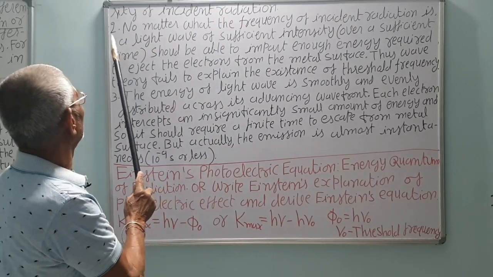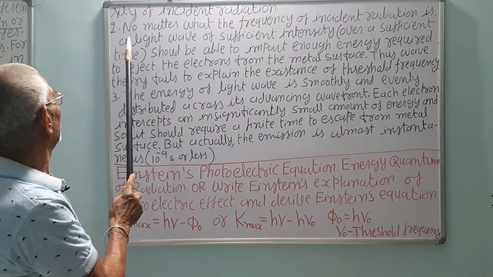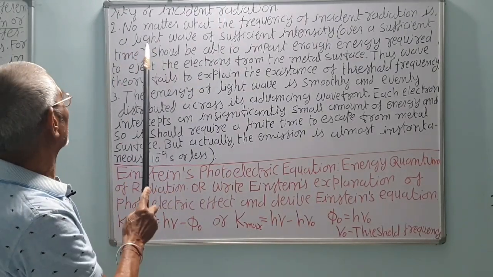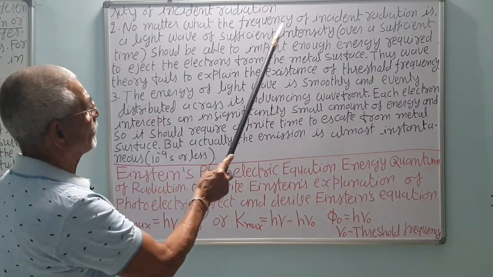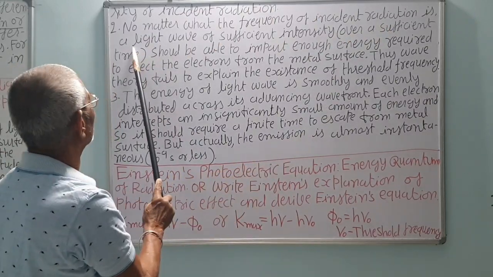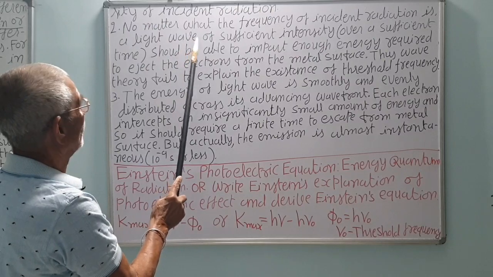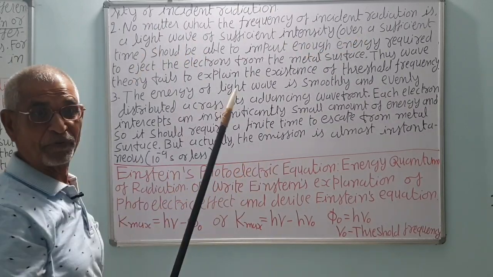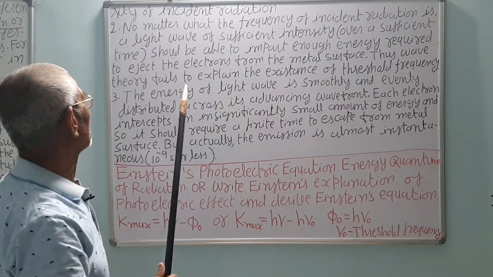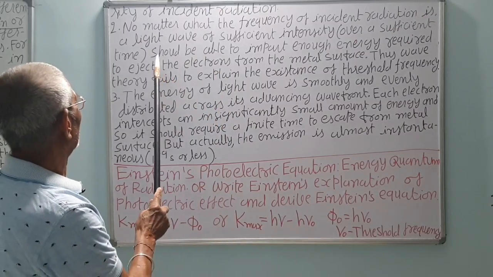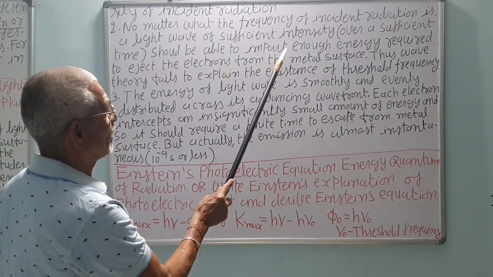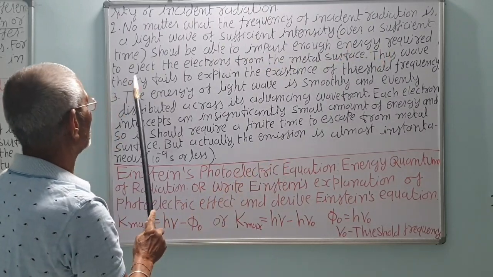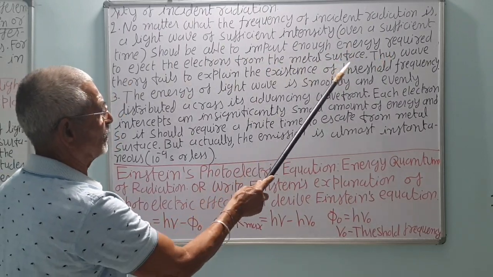Now, the next point, the second failure of the wave theory to explain the photoelectric effect. According to the wave theory, no matter what the frequency of the incident radiation is, a light wave of sufficient intensity over a sufficient time should be able to impart enough energy required to eject the electrons from the metal surface.